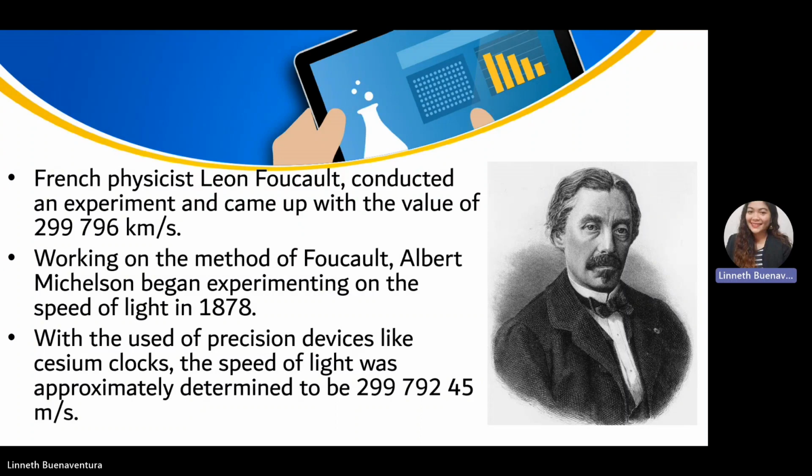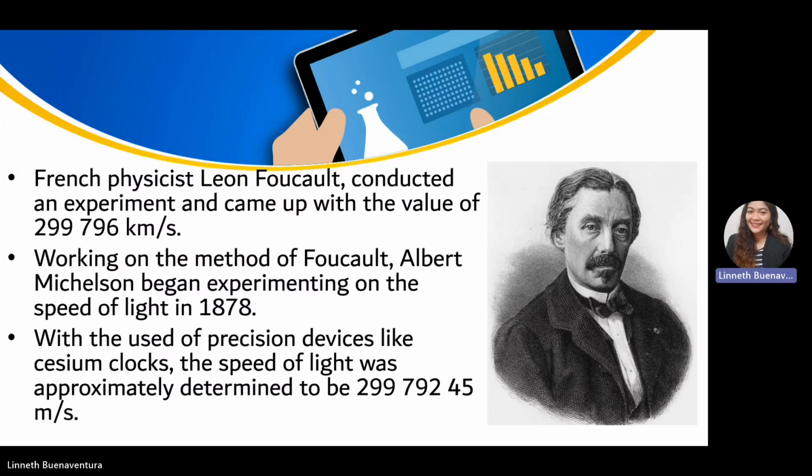Next, there is a French physicist named Leon Foucault. He conducted an experiment and came up with a value of 299,796 kilometers per second as the speed of light. Working on the method of Foucault, Albert Michelson began experimenting on the speed of light in the year 1879.